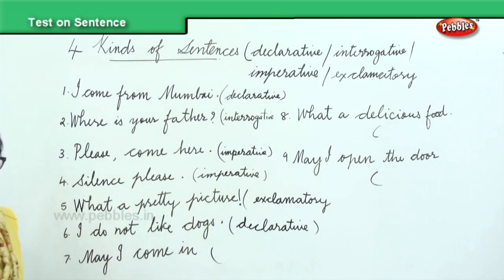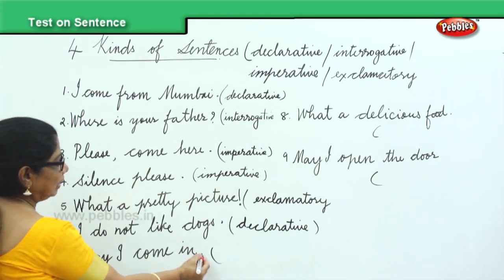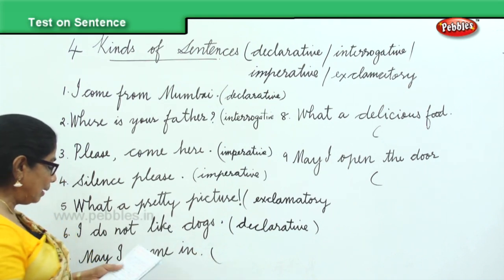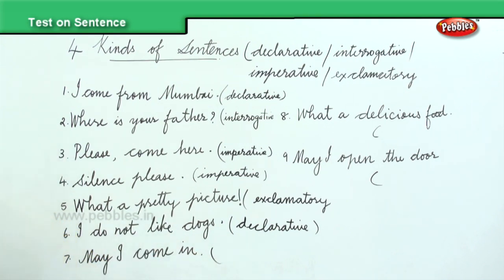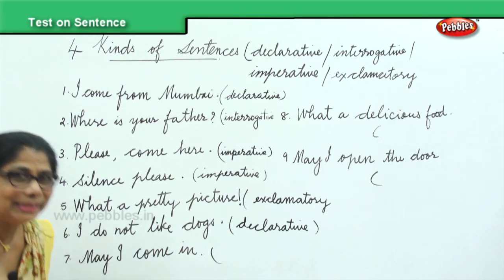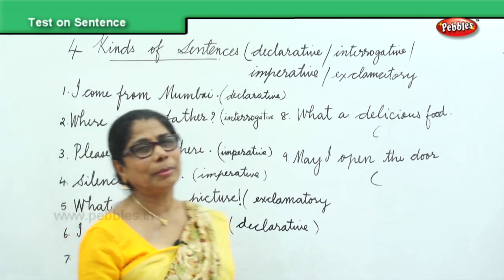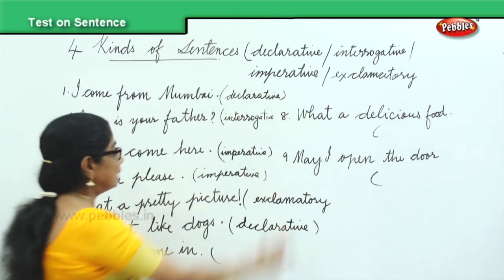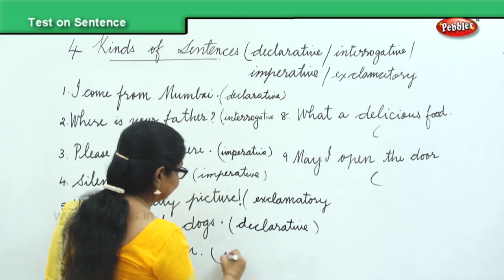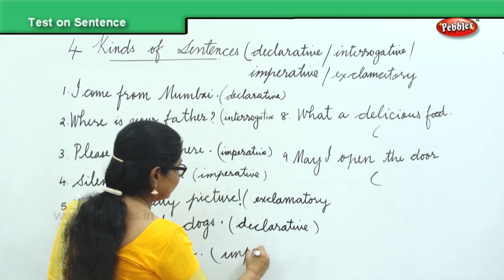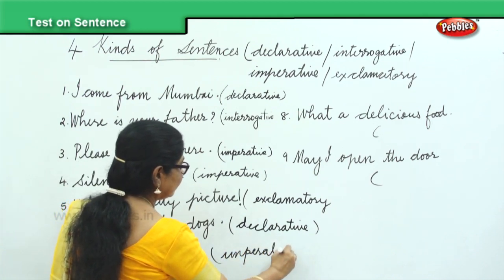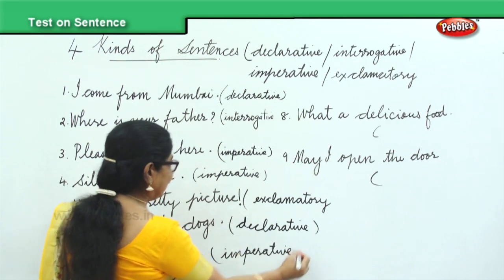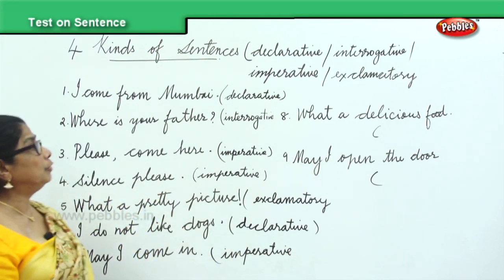Okay. May I come in? What is that? May I come in is an order. You are requesting. May I come in, please? Requesting somebody. Please, let me come in. So it's an imperative sentence. Then it begins with a capital letter, ends with the full stop.